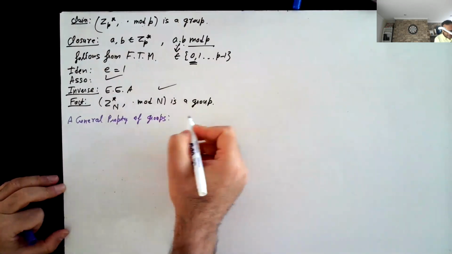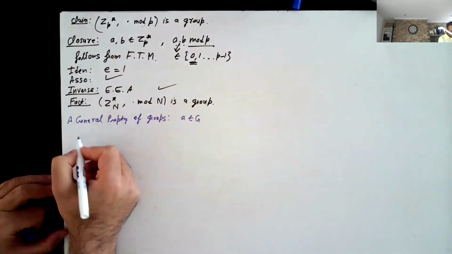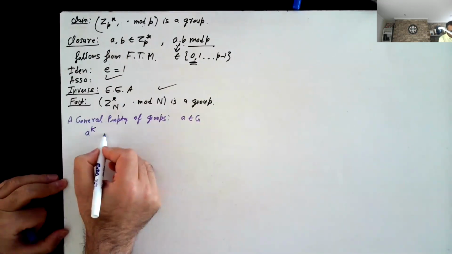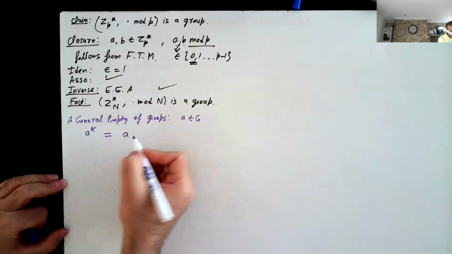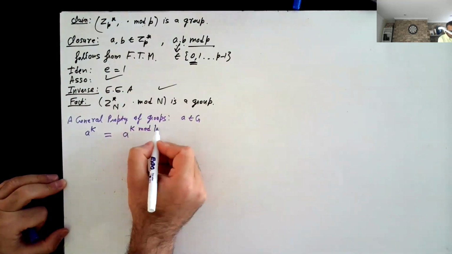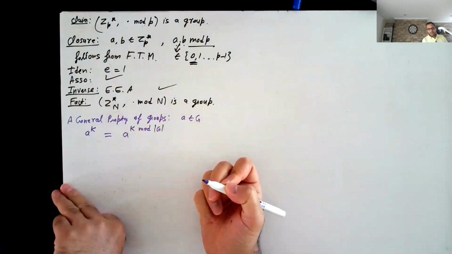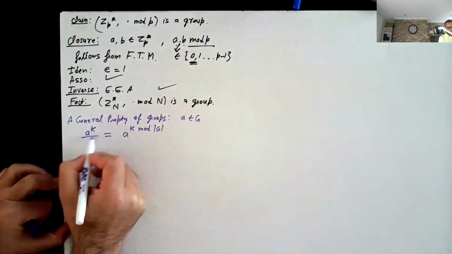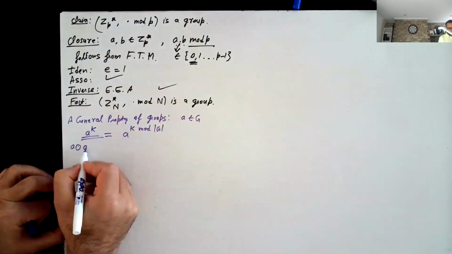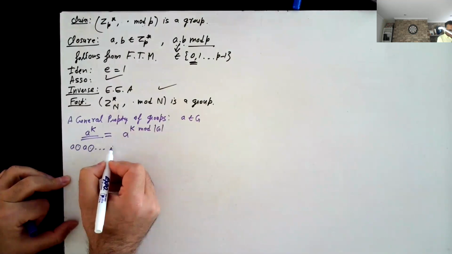Suppose we have some element a in the group G. Then a to the power some number k is equal to a to the power k mod the order of the group. And by the way, what does this mean, a to the power k? This is just a group operation a, k times.